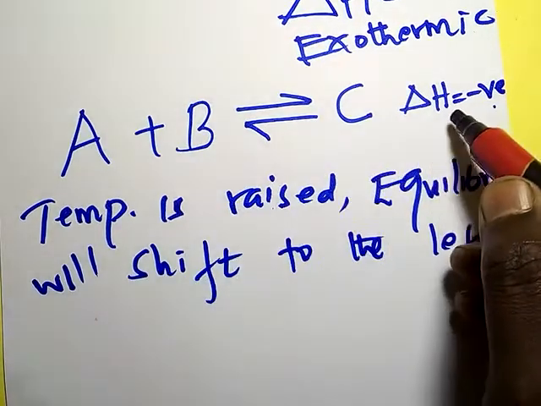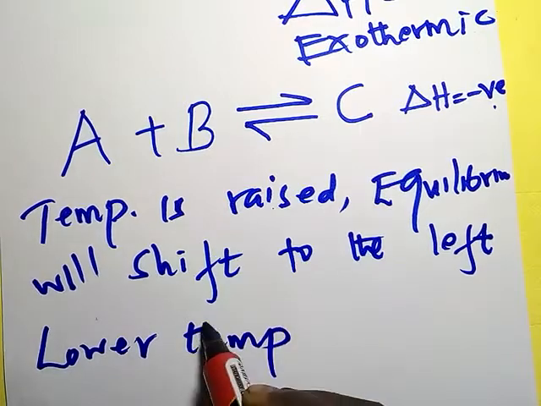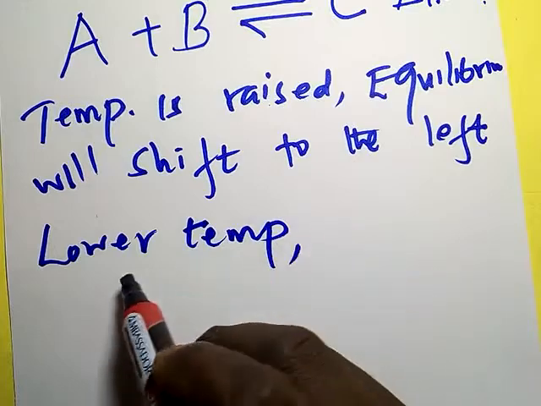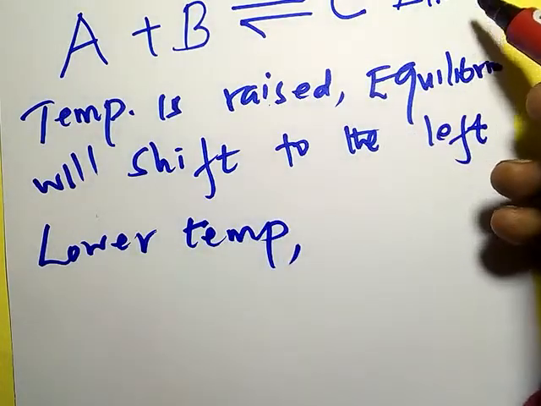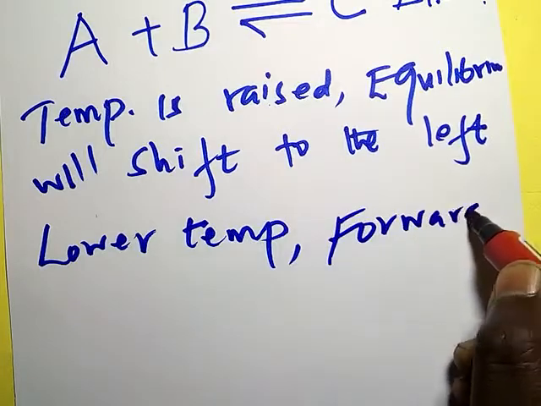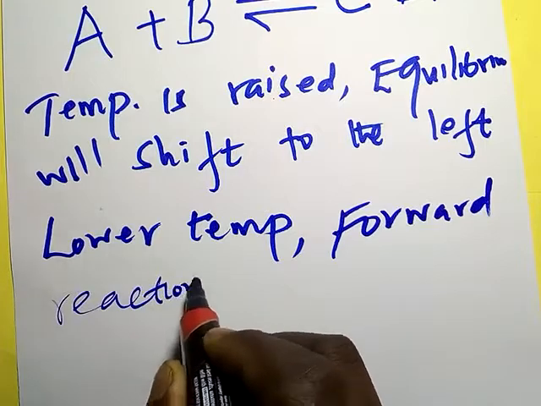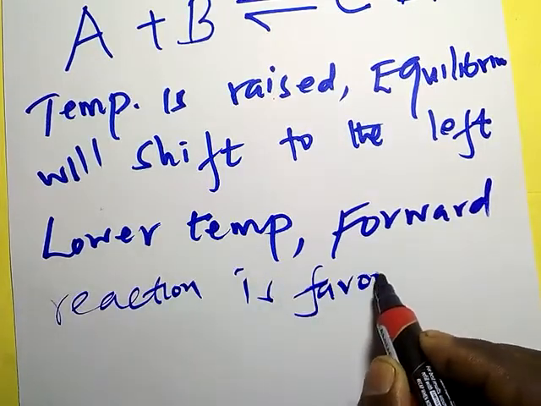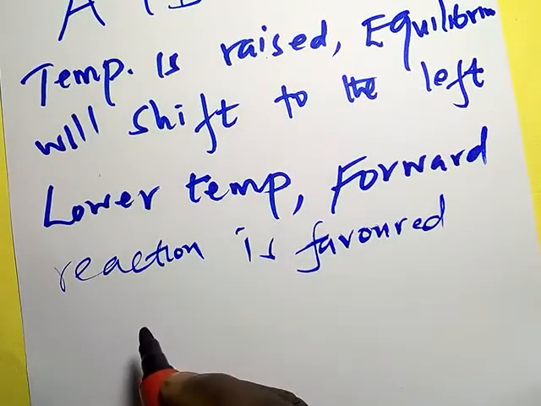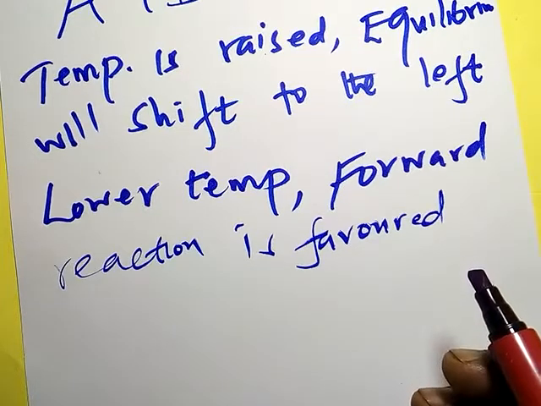So, in an exothermic reaction, if temperature is lowered, the forward reaction is favored. It means that equilibrium will shift from left to the right. It means that equilibrium will shift to the right.